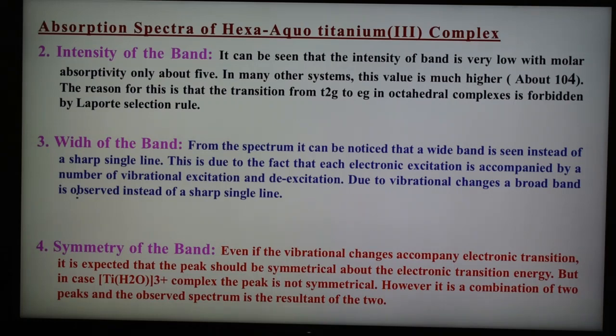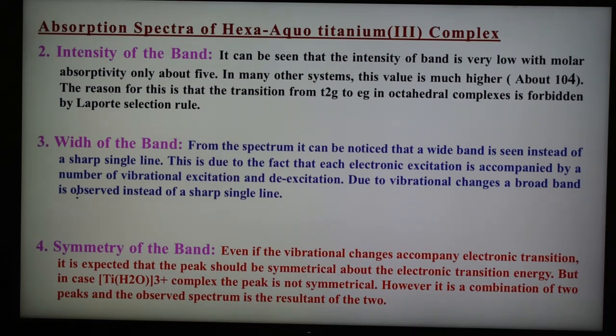So this is the third important information we get from the spectrum, that is the width of the band.